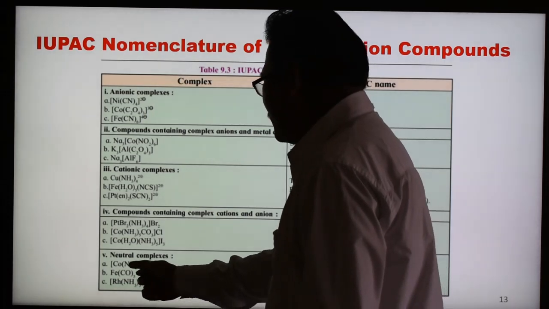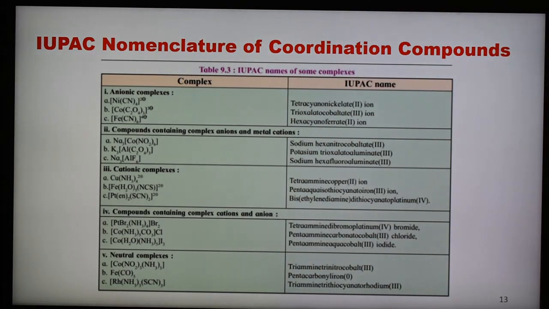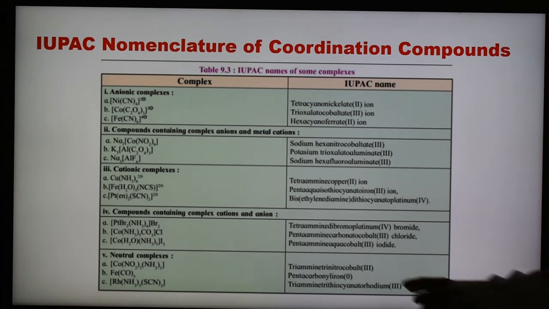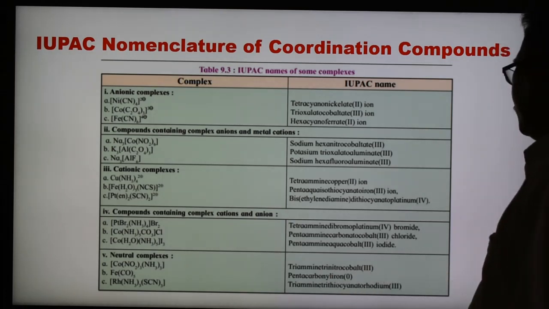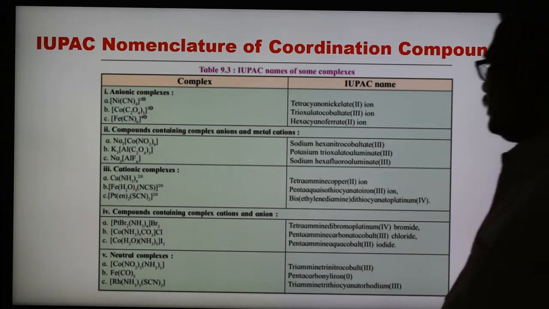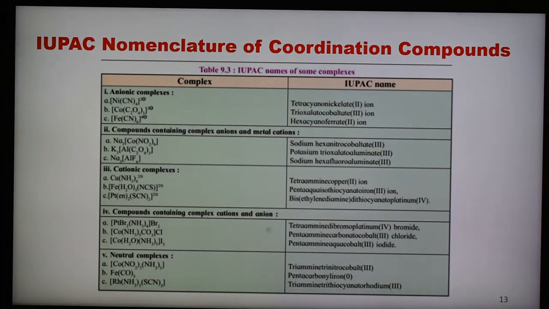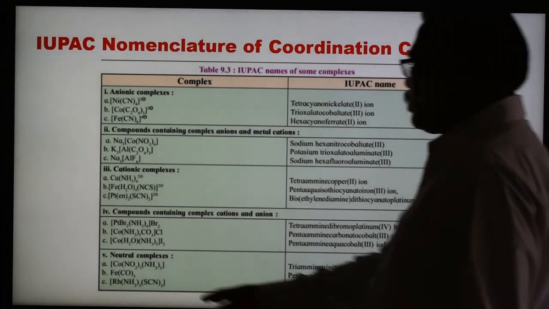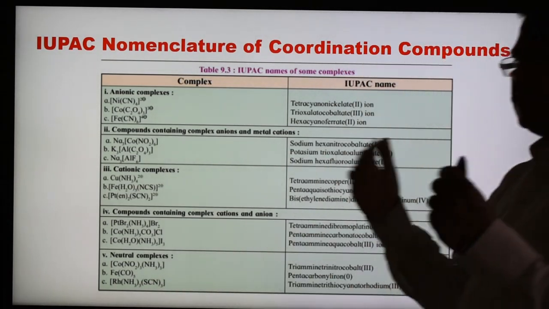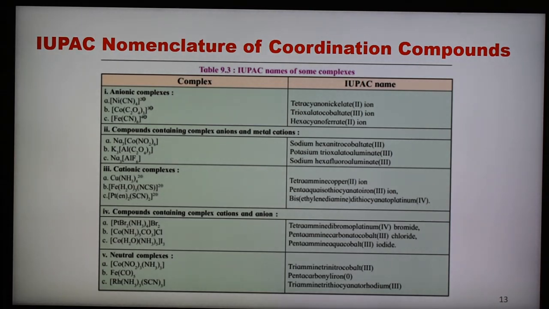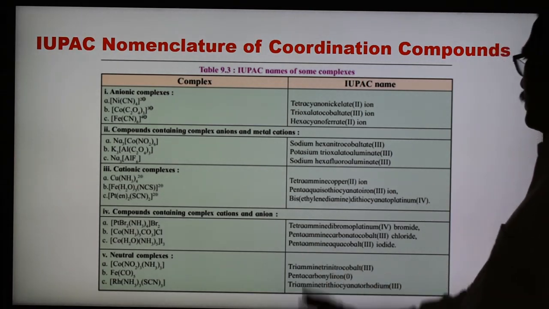Triamine trinitro cobalt 3 complex. Another, Fe(CO)5. So here pentacarbonyl iron, oxidation state is 0. Whenever the carbonyl or nitrosyl forming complex, their oxidation state of metal is 0. So write 0 as the oxidation state.